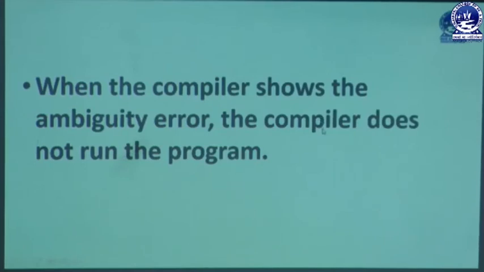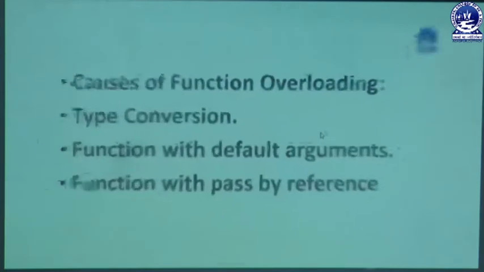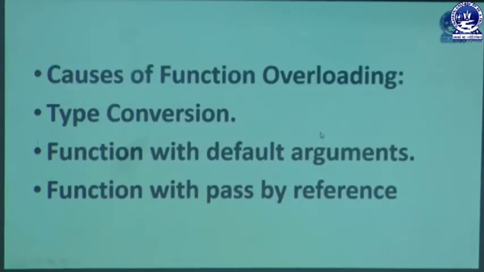When the compiler shows the ambiguity error, the compiler does not run the program. It means that sometimes the program looks like it has no error, but it may contain some sort of ambiguity, and when ambiguity is there, the program will not be executed.